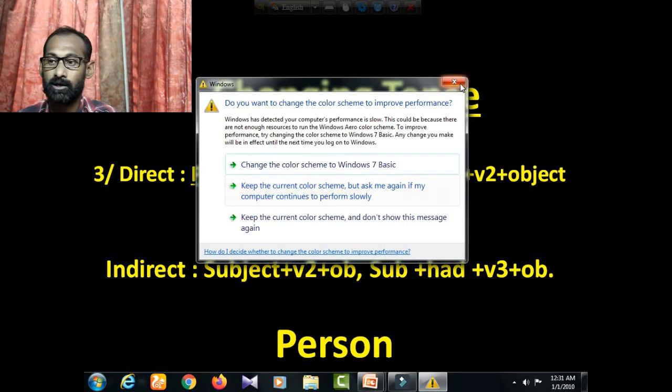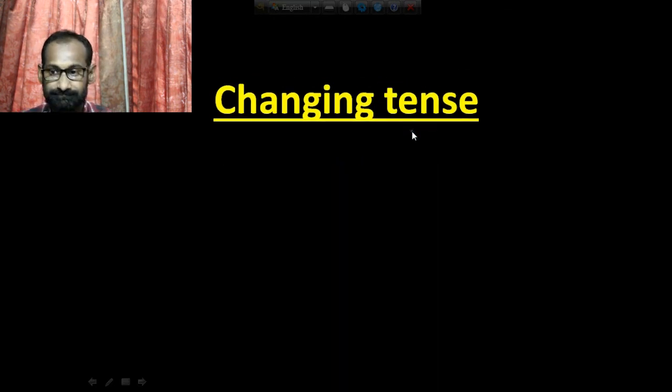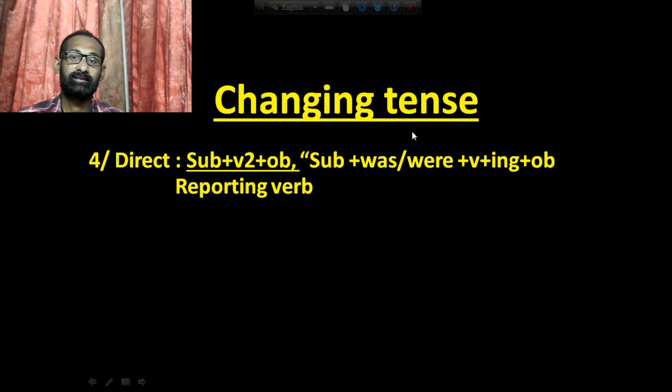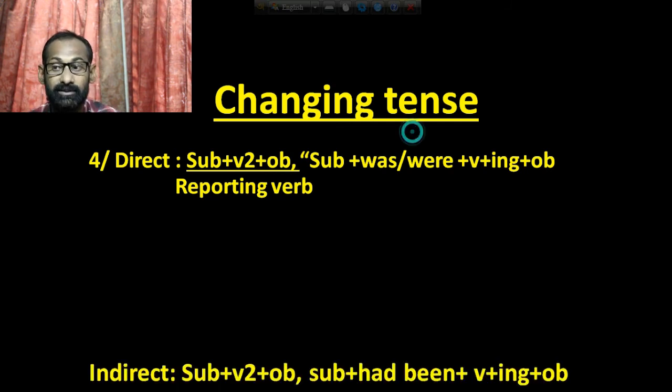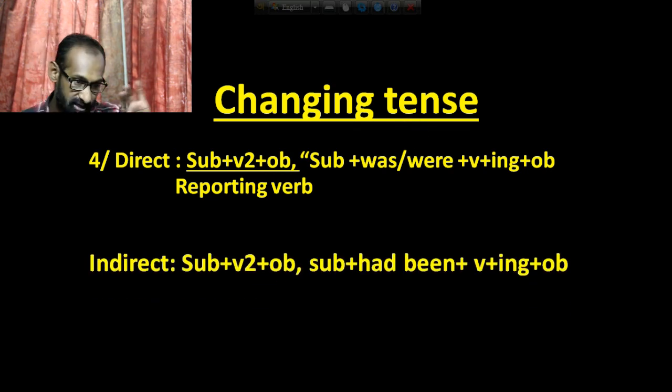Okay, next rule number 4: if you find that the reporting verb is in past tense and reported speech is in past continuous tense, that means if you find that the first part is past tense and the second part is past continuous tense, then you have to make it past perfect continuous.